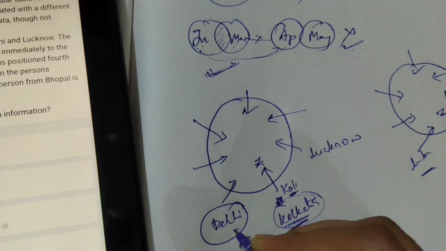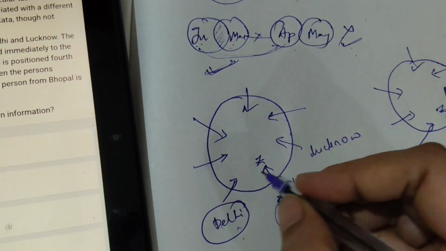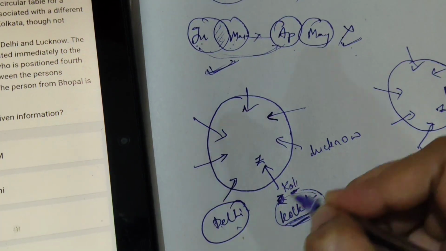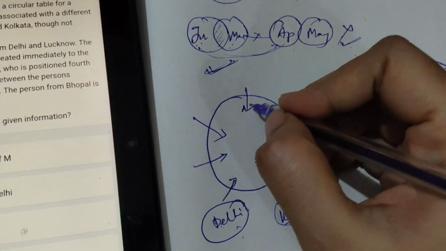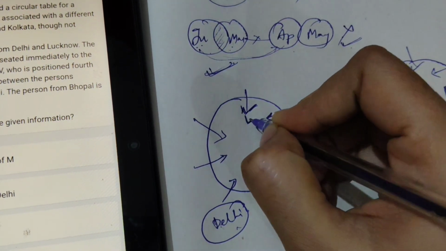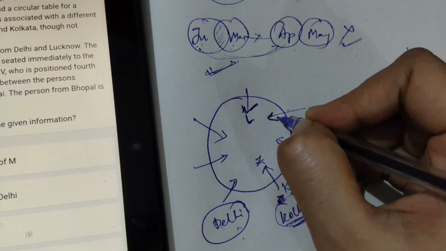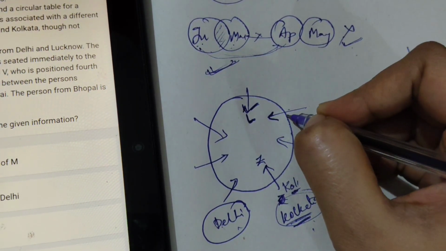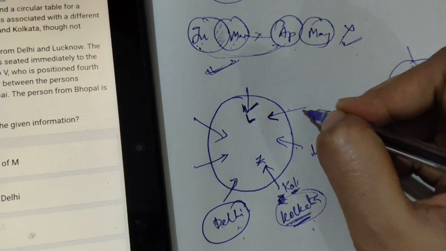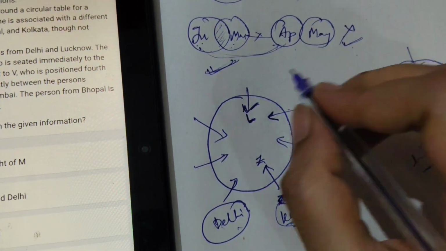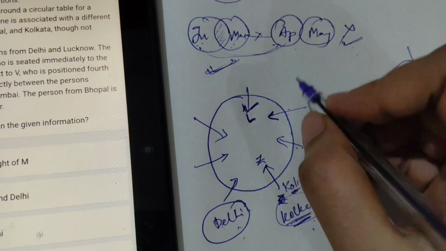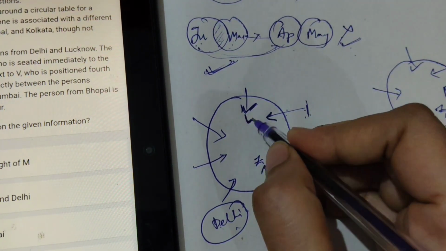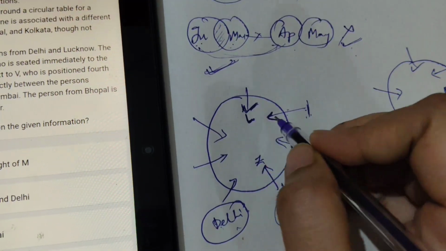So Delhi is sitting third to the left ante 1 2 3, ఇది third to the left, ఇది left 1, 2, 3, third to the left of the person who sits immediately to the left of L. సో ఎల్ immediately means immediately next to each other అనమాట. So Delhi is sitting third to the left of the person who is sitting immediately to the left of L అనమాట. ఓకే, be careful with this terminology. So Delhi is sitting third to the left of the person who is sitting immediately left to L అనమాట.